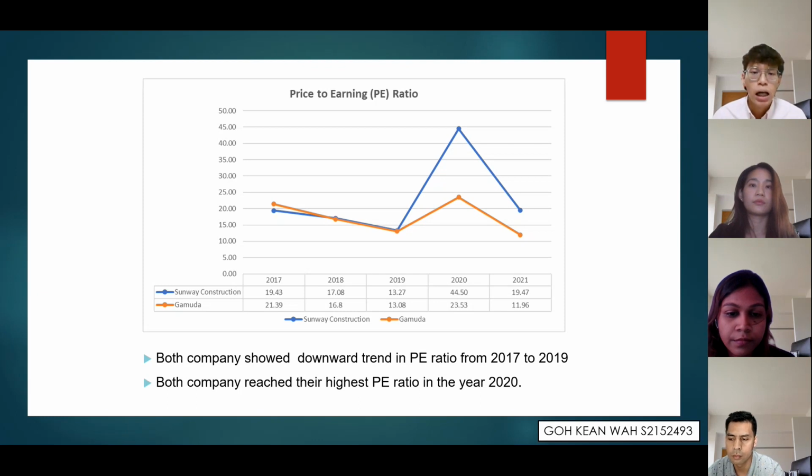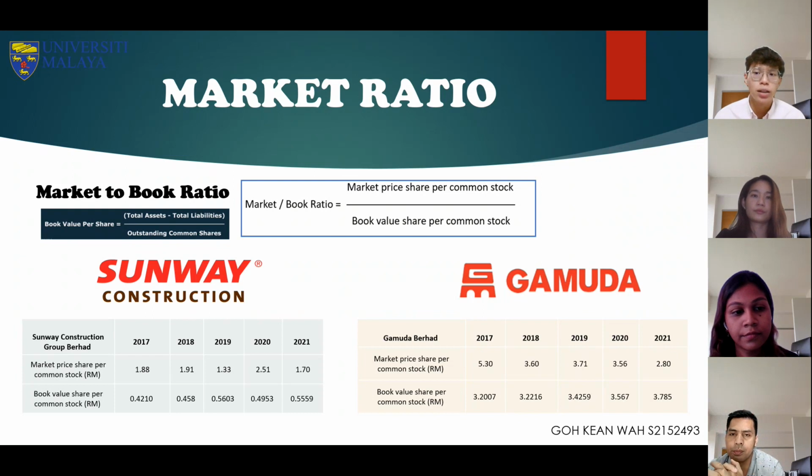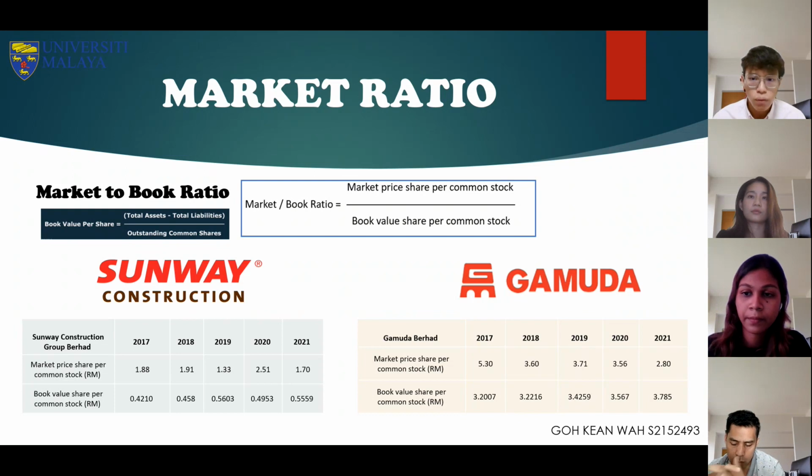So next slide, please. Another ratio in the market ratio is the market to book ratio. So how do we calculate this market to book ratio? This ratio values a company by comparing the book value per common stock with the market price per common stock. We can get the market price per share in the financial report, but the book value per share we cannot find in the financial report or the balance sheet.